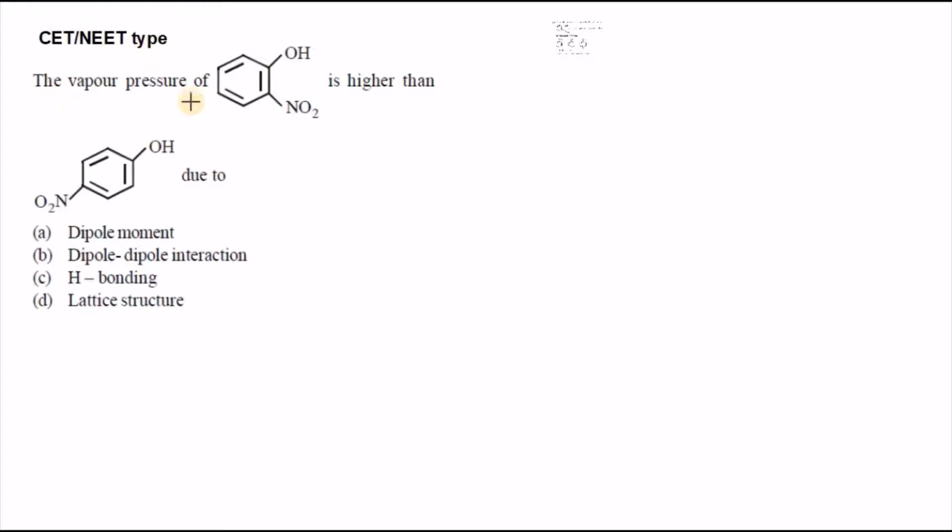See the next question. The vapor pressure of orthonitrophenol is higher than paranitrophenol. What is the reason? This is the most important CET type of question. As you know, because of hydrogen bonding, vapor pressures, boiling points and steam volatilities get changed. So hydrogen bonding is the right answer for this question.